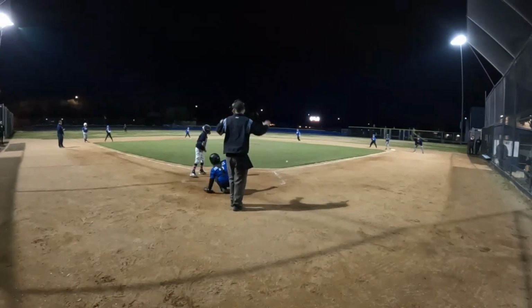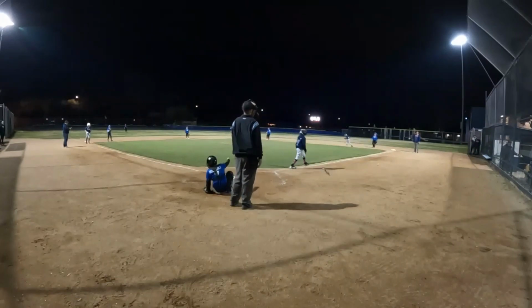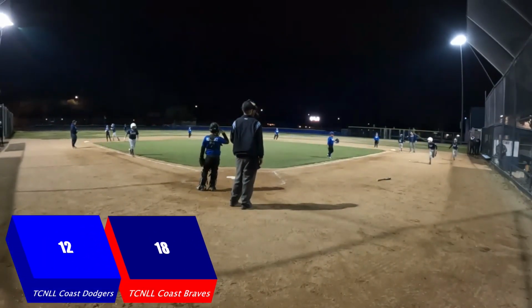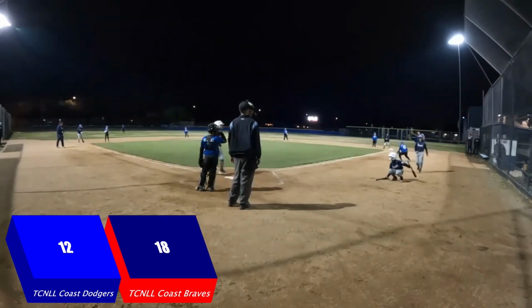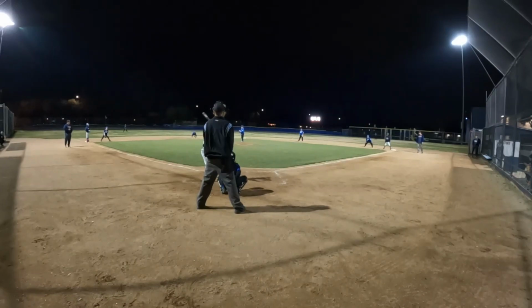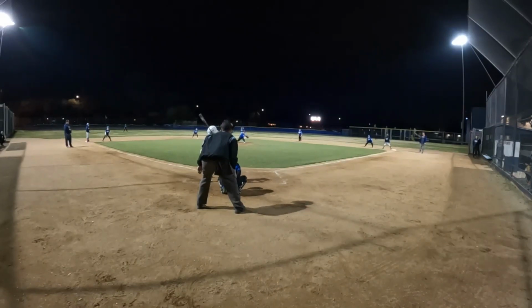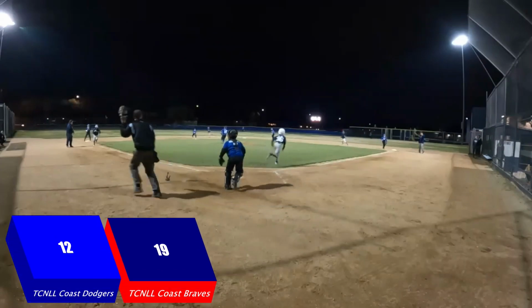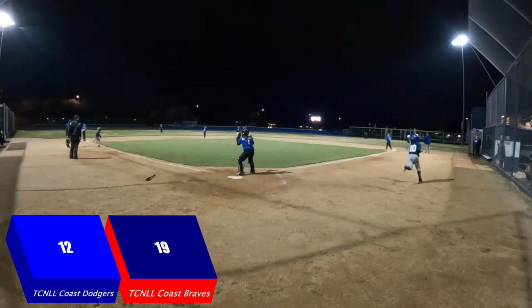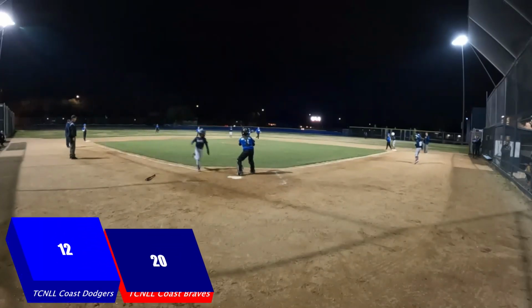Here's the pitch to Daniel, and that looks like it hit him. Bases were loaded, so he gets hit. One run scores, 18-12. Next up to bat is Morgan. Here's the pitch, and that's grounded to short. Shortstop picks it up, throws to second in time to get the force. One run scores. Now a second run coming in to score.